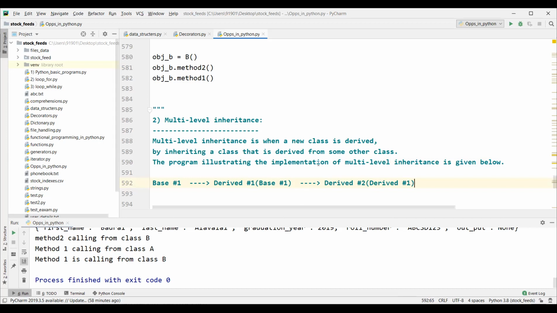while defining this new class, we are inheriting one class, this derived one. This derived one is inheriting from some other class, right?